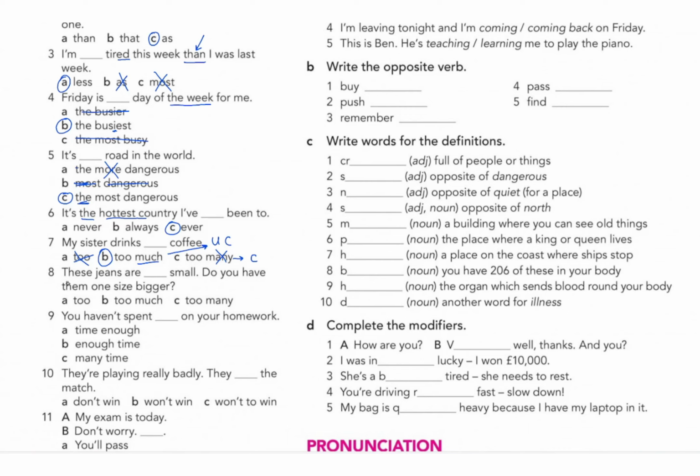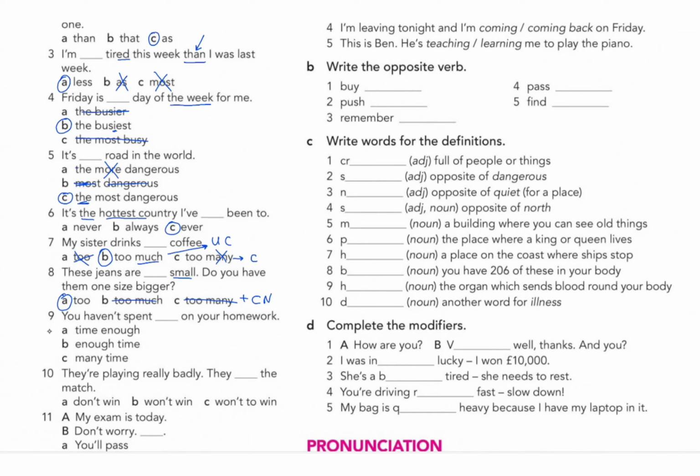That's it. Number 8. These jeans are small. Do you have them one size bigger? So we've got small here. Small, that is an adjective. So because it's an adjective, now we're going to go for too small, right? Because according to the rule that we've learned, after too, we must use an adjective. So that's why A will be the answer. Too much, we can't accept that because after too much, we must use an uncountable noun. After too many, we must use a countable noun, right? So that is not the option, guys.